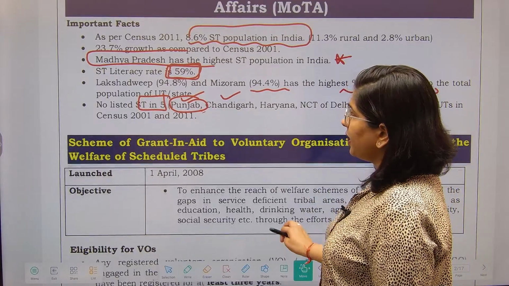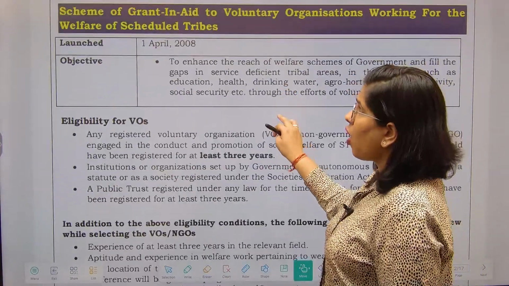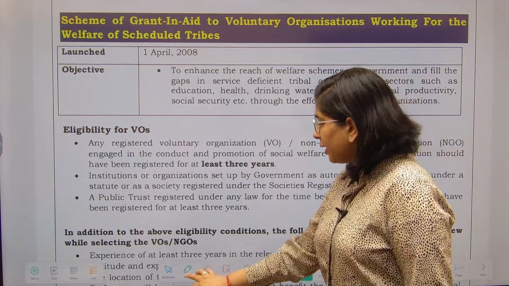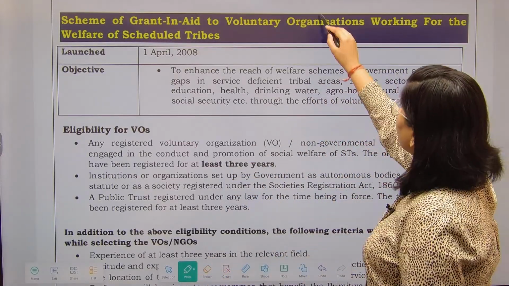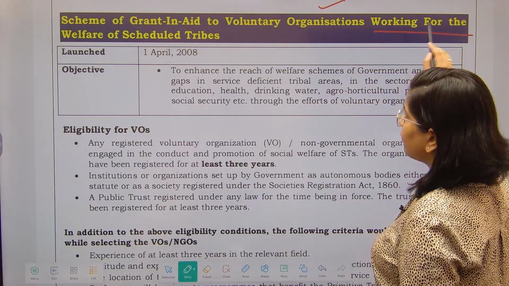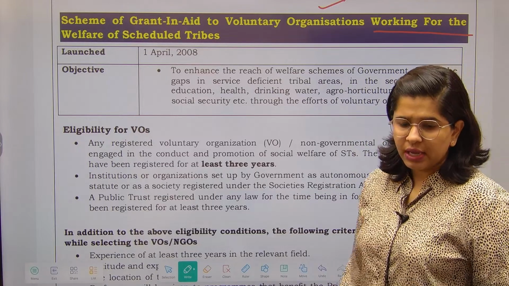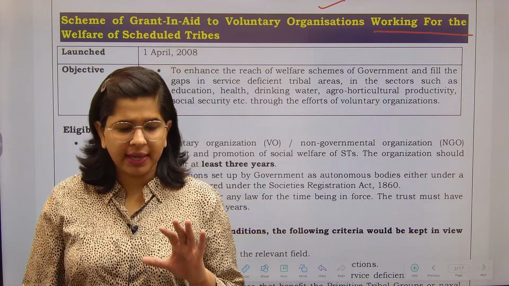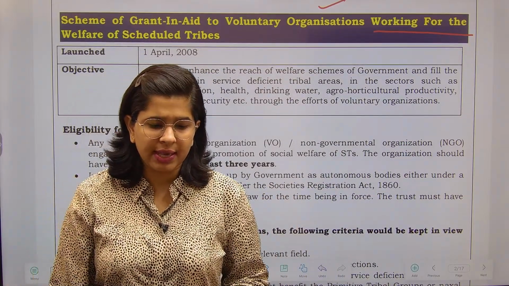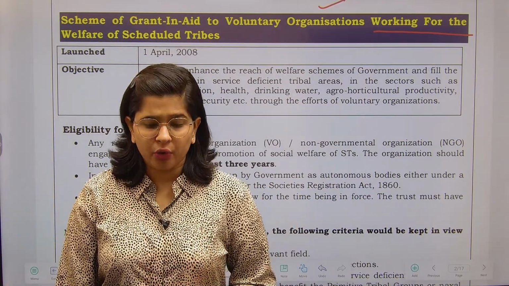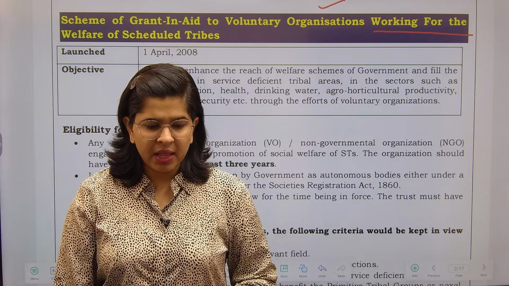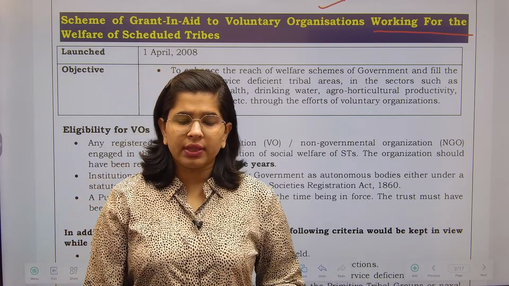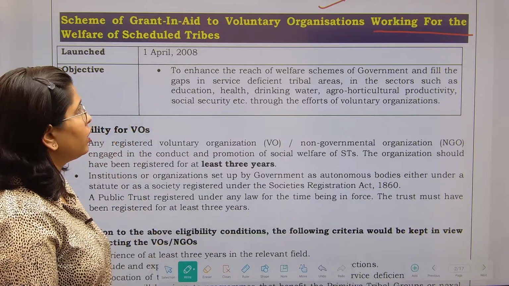Now we are moving ahead and talking about the scheme of grant-in-aid that we provide to voluntary organizations working for the welfare of the Scheduled Tribes. We will have just enough idea about this particular scheme and what they are going to do. This scheme was launched in 2008.